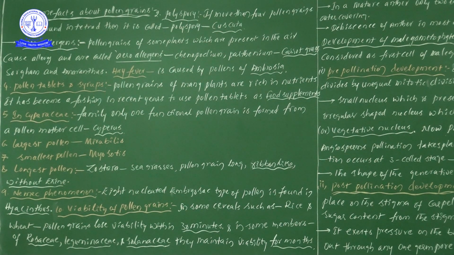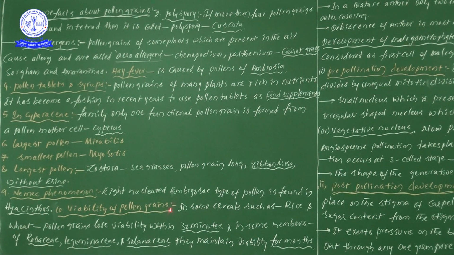Next one, Nemec phenomenon means the presence of pollen grains like an 8 nucleated embryo sac. This particular one was discovered by the scientist Nemec. The scientist's name itself is Nemec, so to give respect to that scientist, we have given the name Nemec phenomenon. It means the pollen grains appear like an 8 nucleated embryo sac. This kind of phenomenon we can find in Hyacinthus.